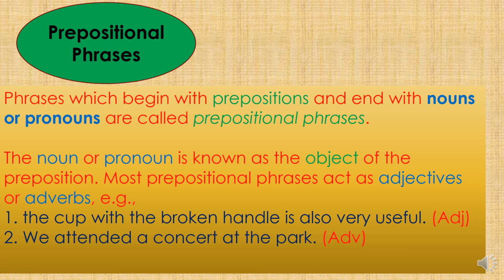See the first example: the cup with the broken handle is also very useful. So it is the adjective phrase. So how can you say that it is the adjective phrase? Because here the preposition, I said the, sorry, it is the article. Here see, the preposition with is used with the broken handle. So here we are getting to know what kind of cup we have: the cup with the broken handle.